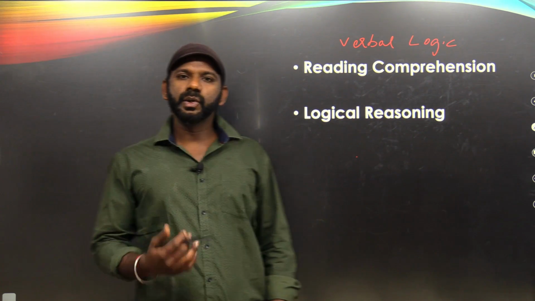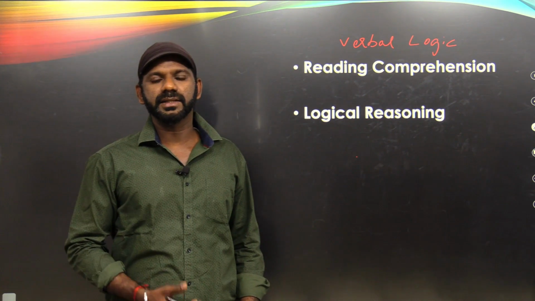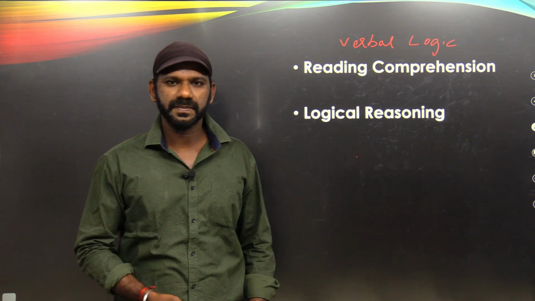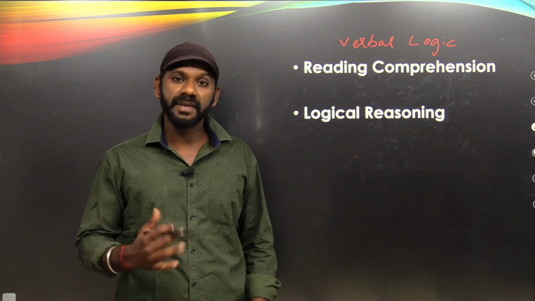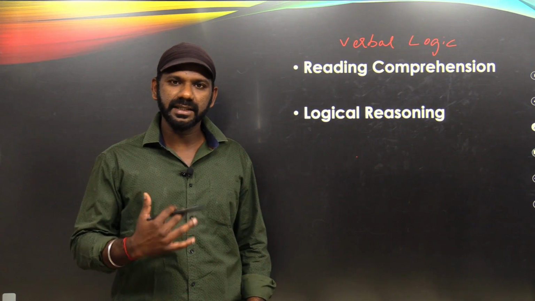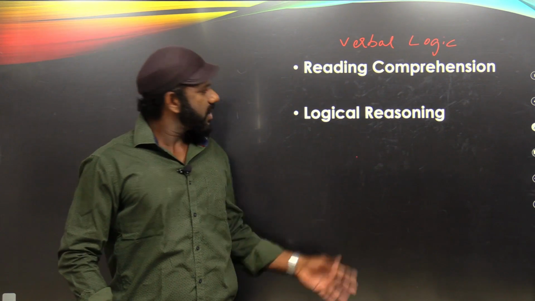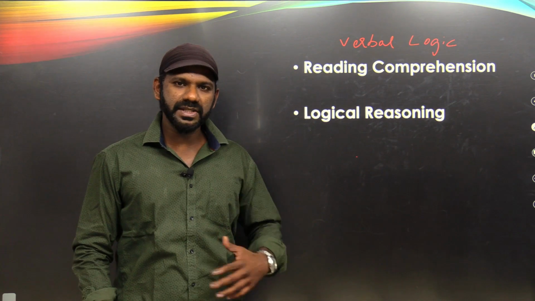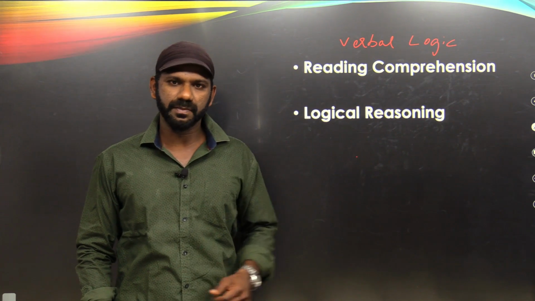Now, whenever you learn a rule or a strategy, make sure that you associate every rule or every strategy with an example. We may forget rules, but we may not forget examples. So, with the help of examples, we can easily recollect the rules. As these two come under verbal logic, we have many strategies. So we'll discuss all those strategies before we start with the application part.